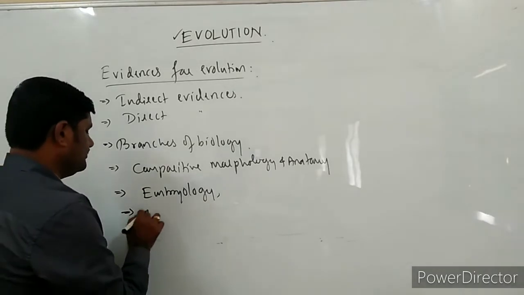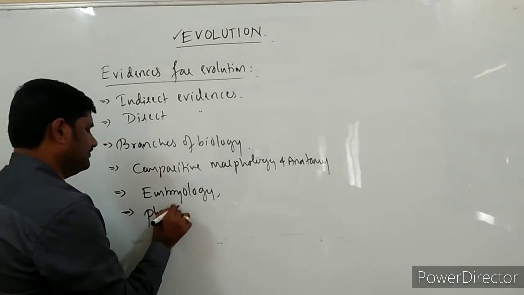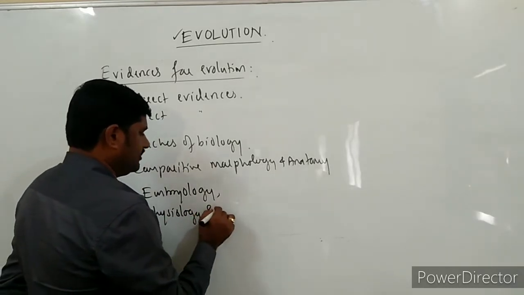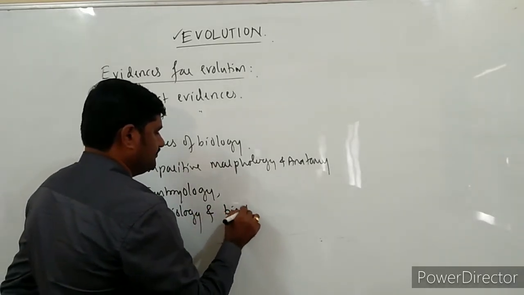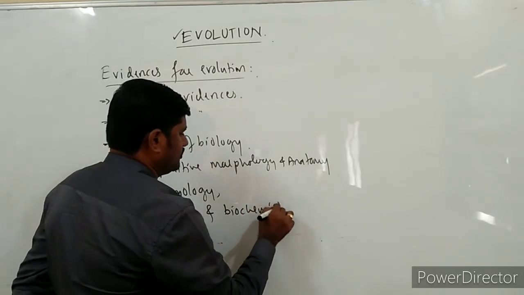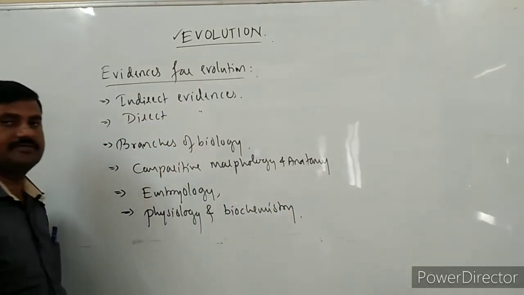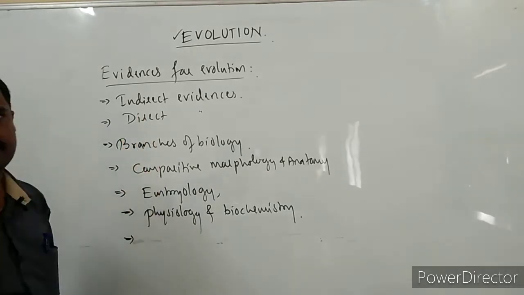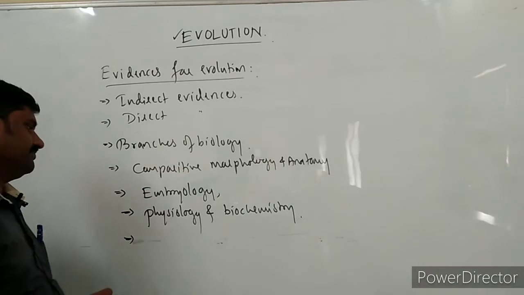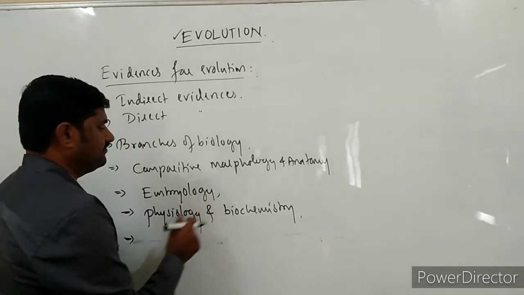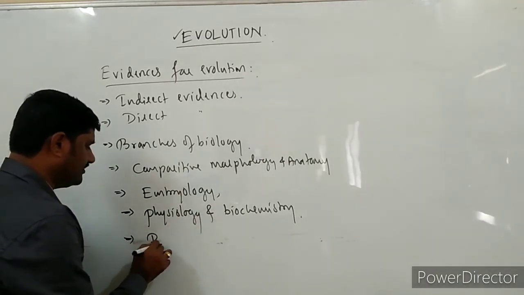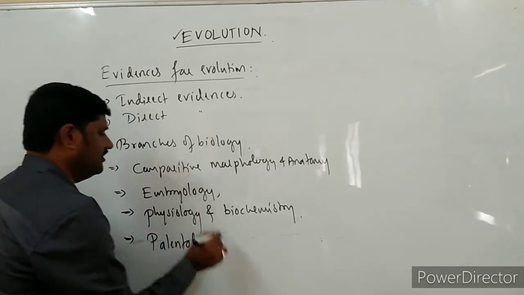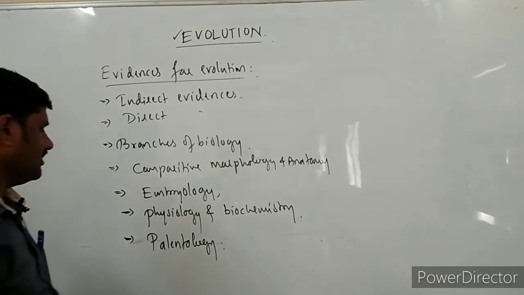Next one is physiology and biochemistry. From this branch of biology also we have many sources of evidences of evolution. And paleontology, paleontological evidences are also available.